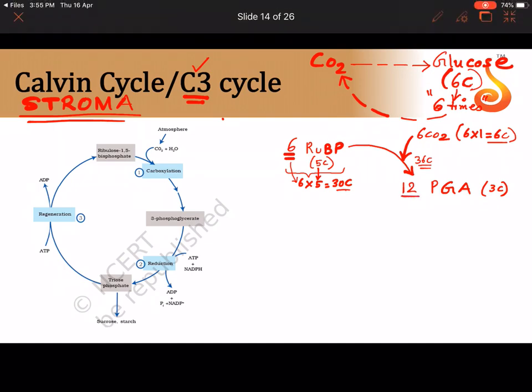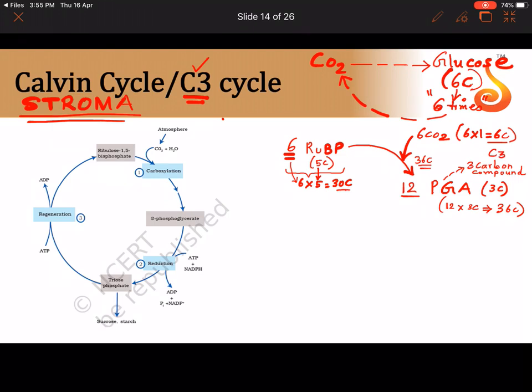You can split it into 12 molecules of 3-carbon compound. Let us calculate now. 12 molecules into 3 carbon, do we have 36? 12 3s are 36. Now this phosphoglyceric acid is actually a 3-carbon compound, and that's why we call this cycle the C3 cycle.